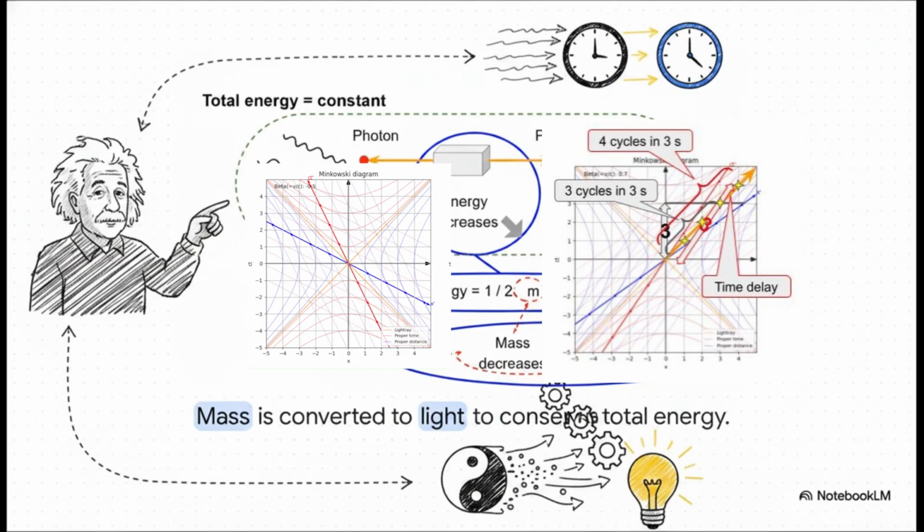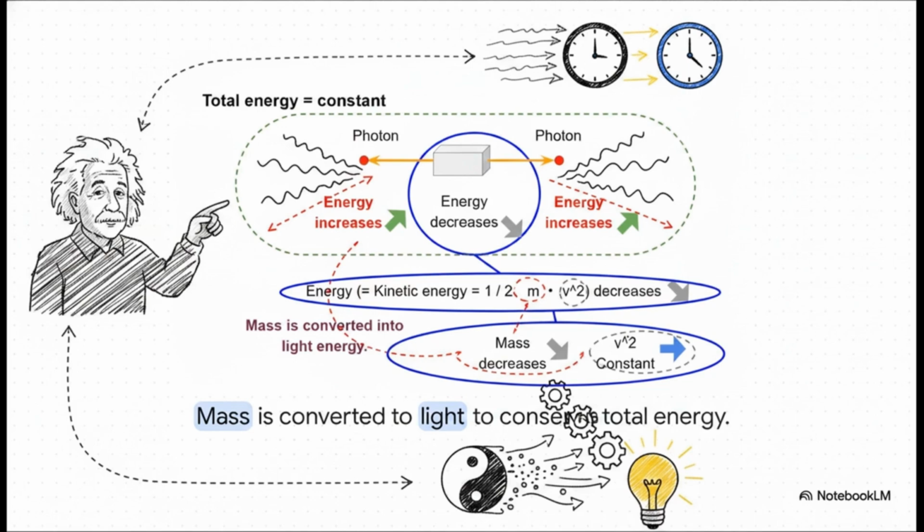But wait, here's the catch. The total energy of the system has to be conserved. It's a fundamental rule. So if the light's energy appears to increase, something else has to decrease to balance the books. Since the relative velocity is constant, the only variable left that can shrink is the box's mass. This beautifully proves that mass is quite literally converted into light energy. They're just 2 sides of the exact same coin.